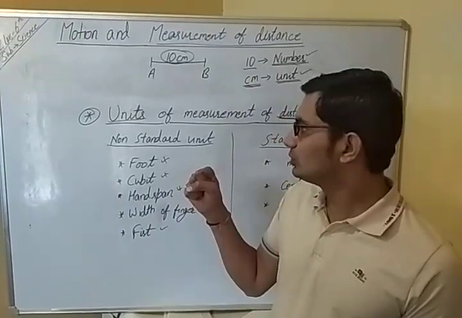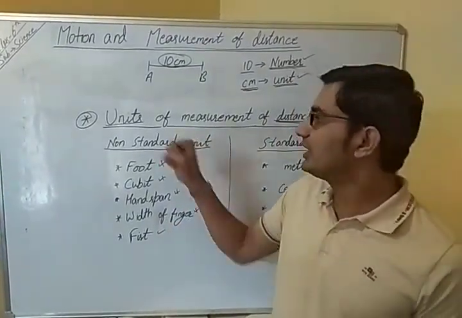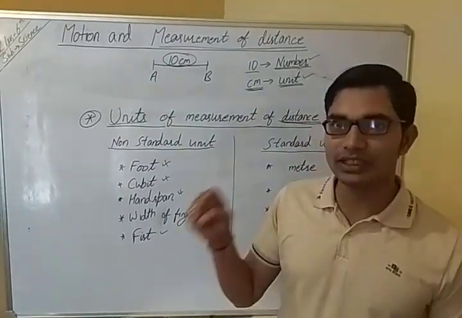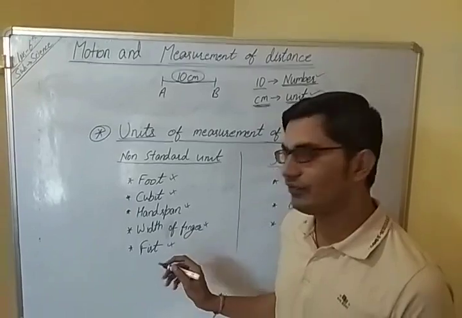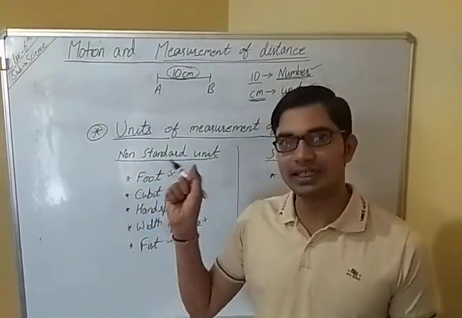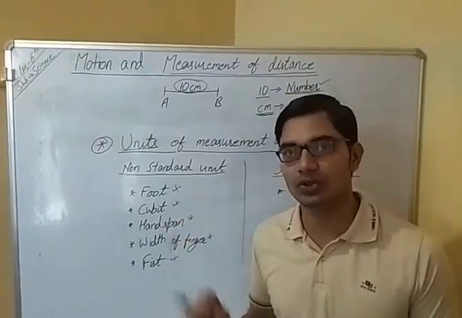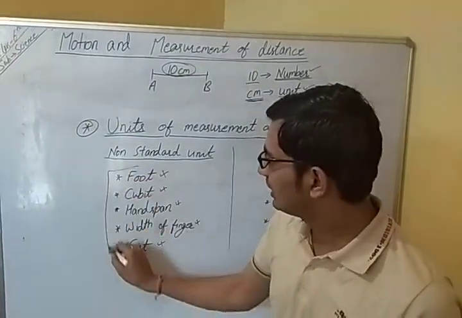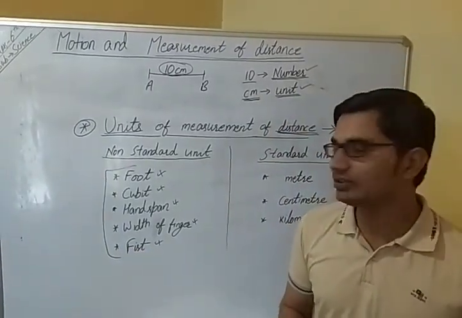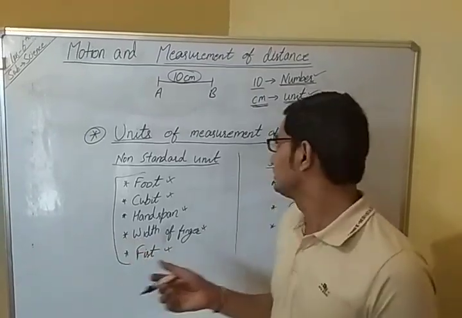That is also used for measuring distances, but that is again a non-standard unit because its length also varies from person to person. So all these are not standardized units because they are not fixed. They vary from person to person.